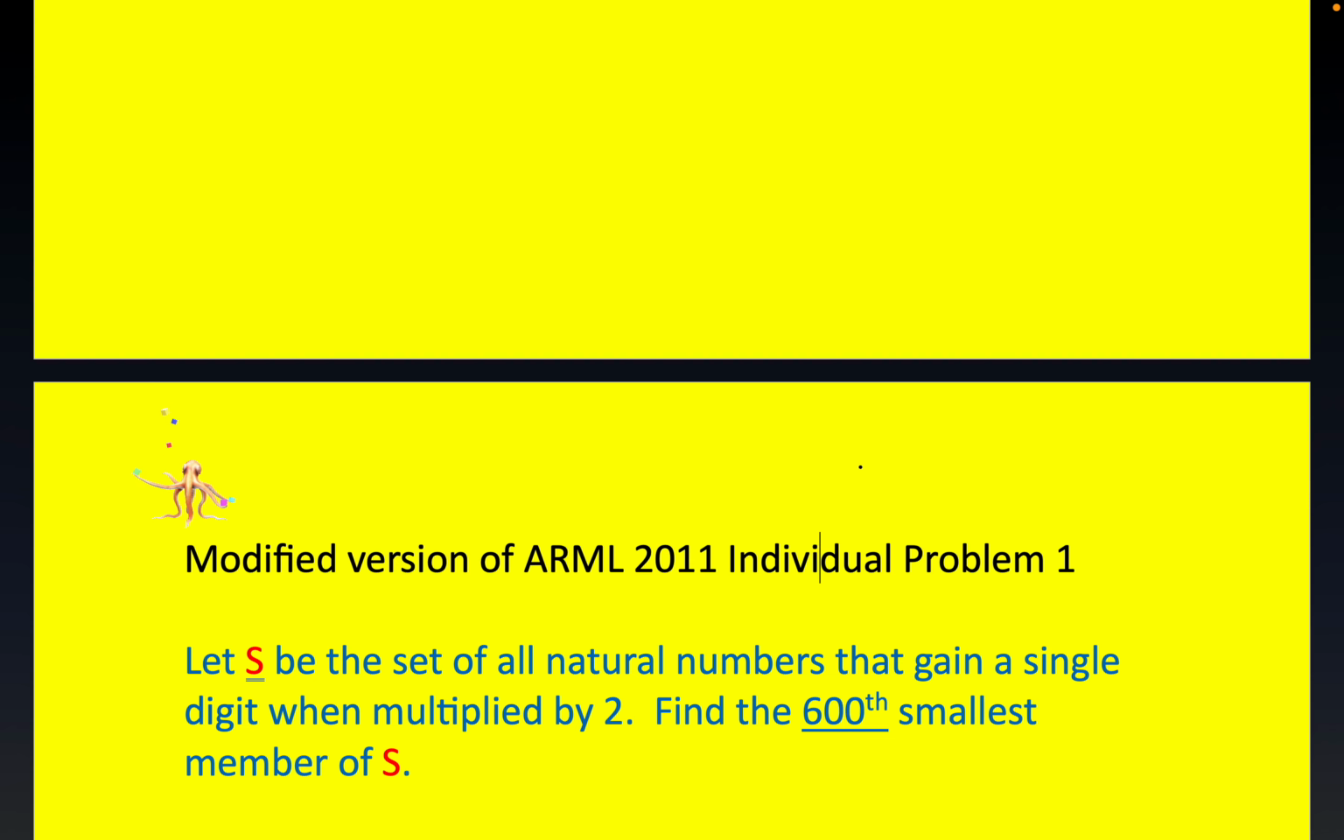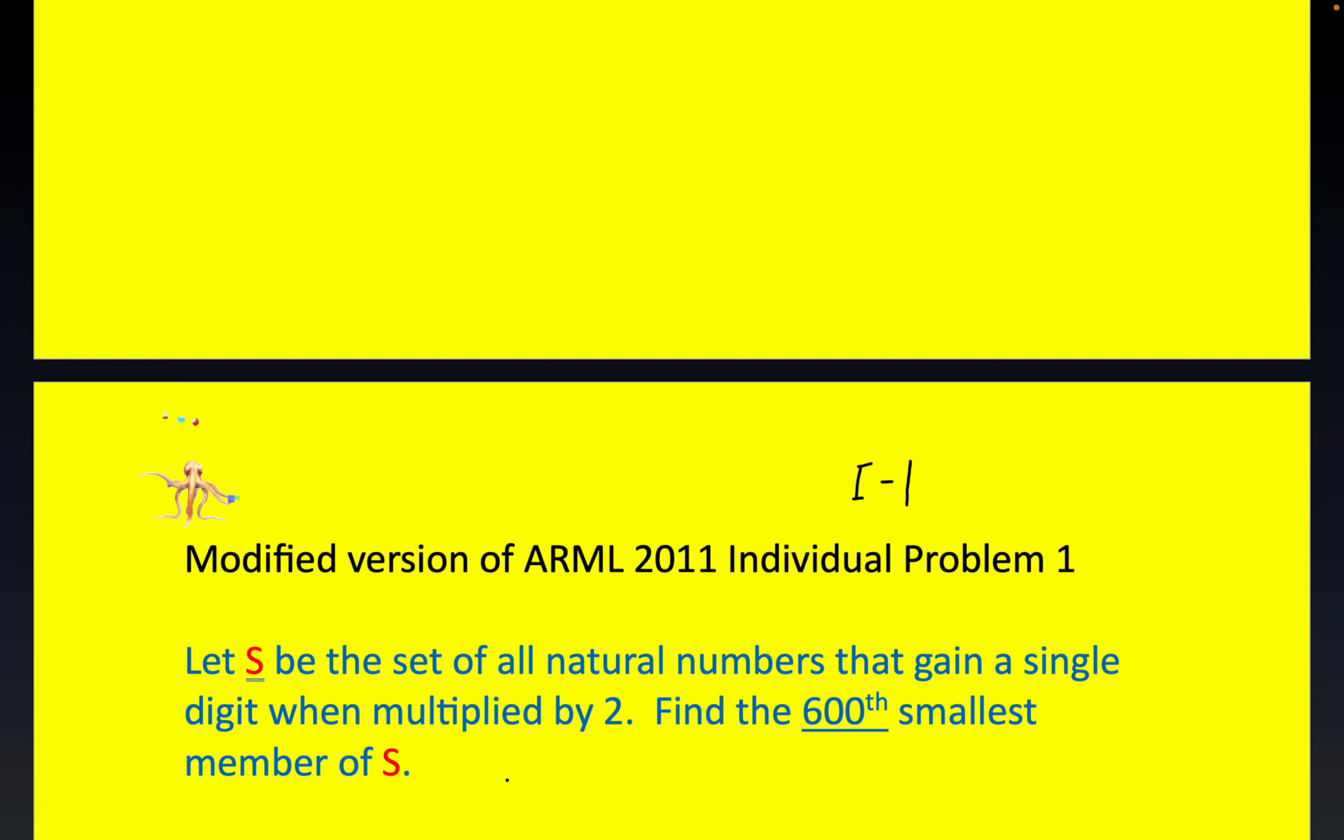Hey everybody, another modified contest problem. I think the way they label these ARML problems would be I-1. Individual, they have team, individual, relay, and various other sections. Okay, let S be the set of all natural numbers that gain a single digit when multiplied by 2. Find the 600th smallest member of S.